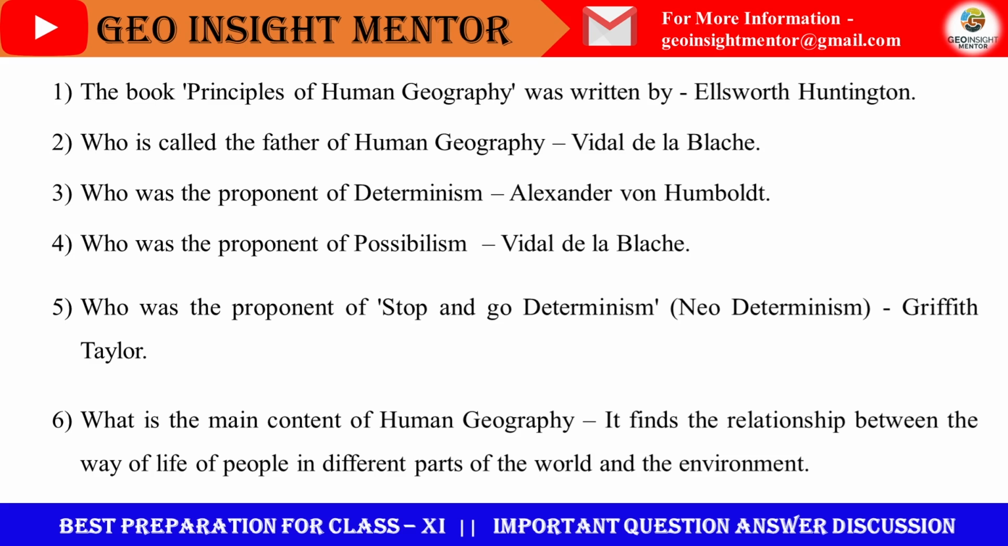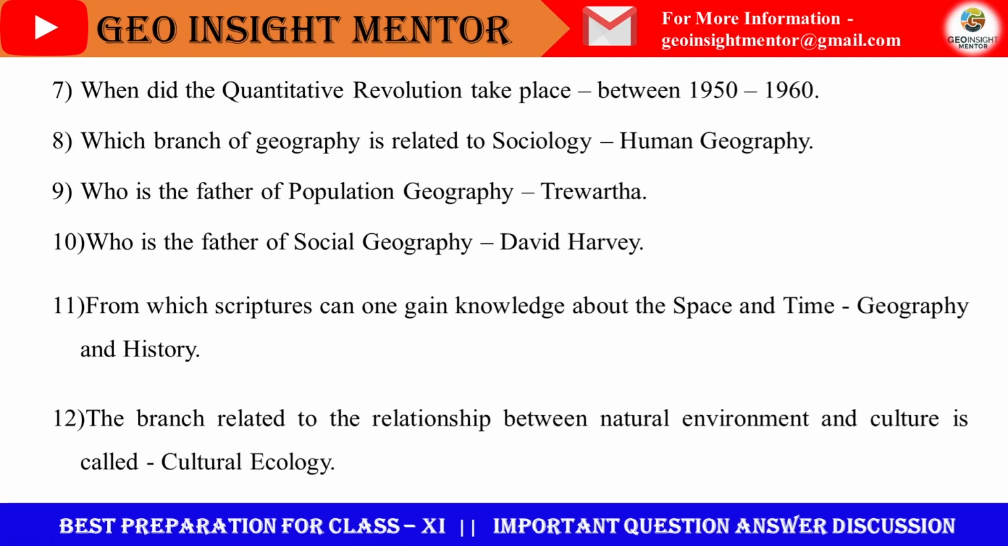Next question. What is the main content of human geography? It finds the relationship between the way of life of people in different parts of the world and environment. Next question. When did the quantitative revolution take place? Between 1950 to 1960, in this period. Now, which branch of geography is related to sociology? The answer is human geography. Who is the father of population geography? Trewartha is the father of population geography. Who is the father of social geography? David Harvey is the father of social geography.